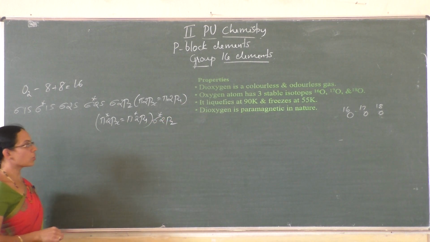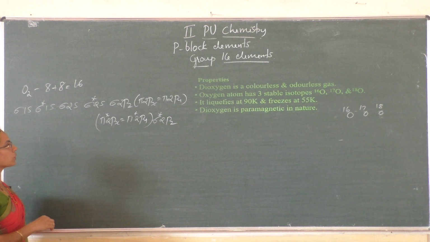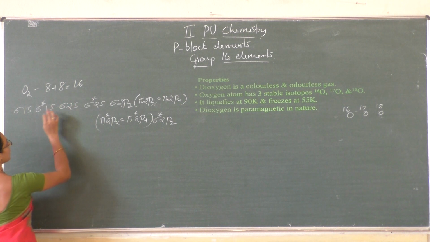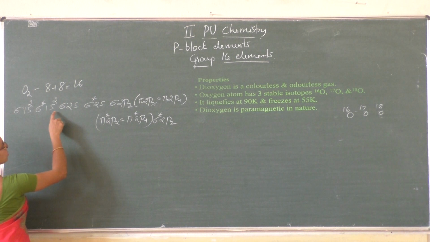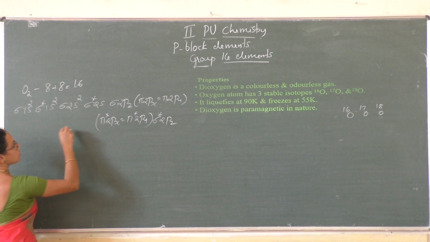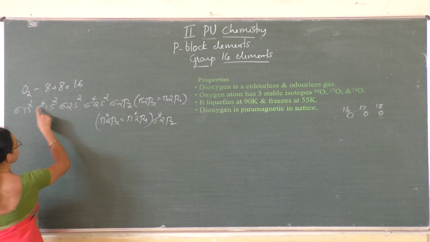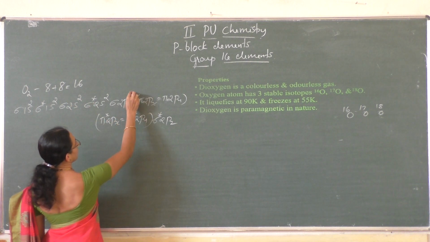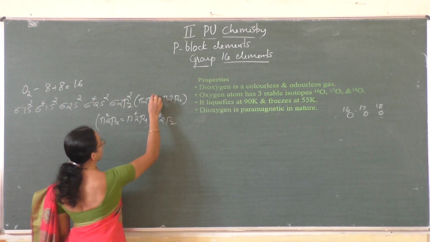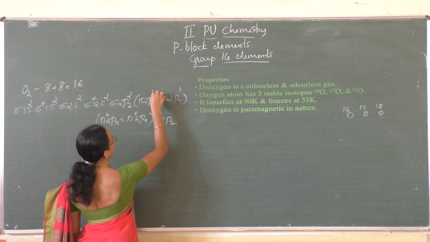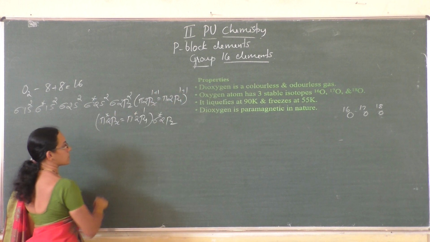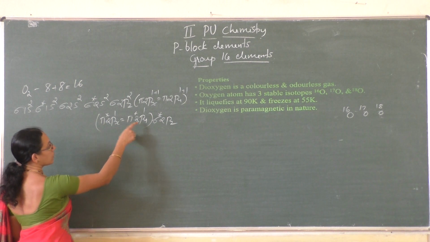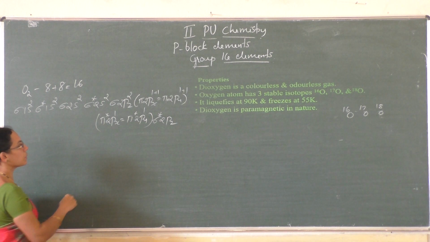This is the molecular orbital configuration of the oxygen molecule. So if you write the 16 electrons here, sigma 1s2, sigma star 1s2, sigma 2s2, sigma star 2s2, then 2, 4, 6, 8, 10, 11, 12, plus 1, 13, plus 14, 15 and 16. So this is filled in accordance with Hund's rule of maximum multiplicity.